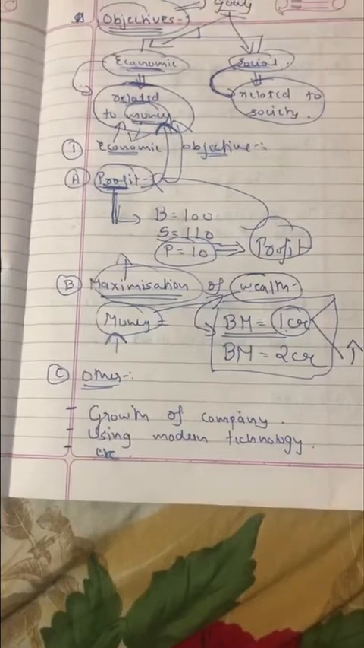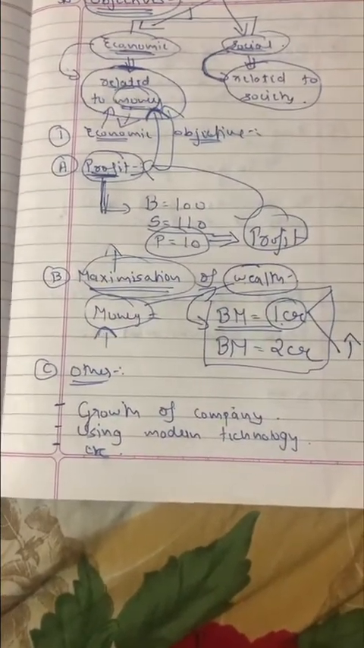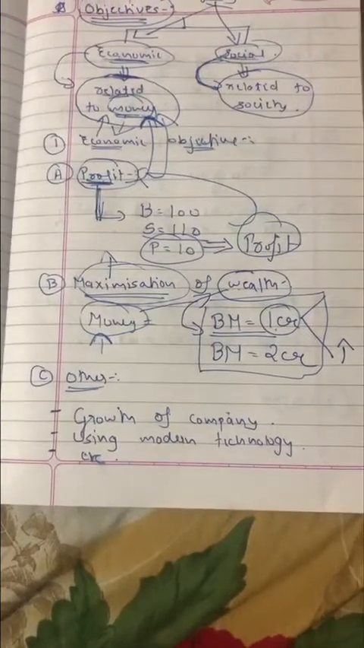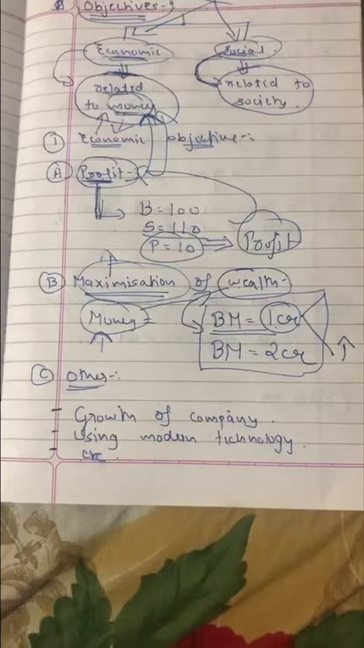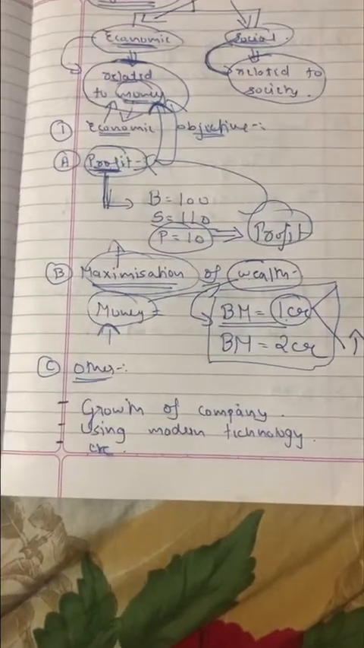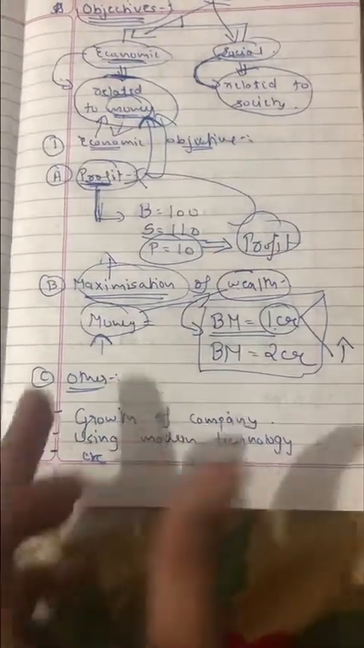So this was all about economic objective. In economic objective, the first one is a company wants to earn profit. The second one is a company wants to maximize its wealth. That means they want to increase their wealth. And the third one is others, where it wants to grow the company or use modern technology.